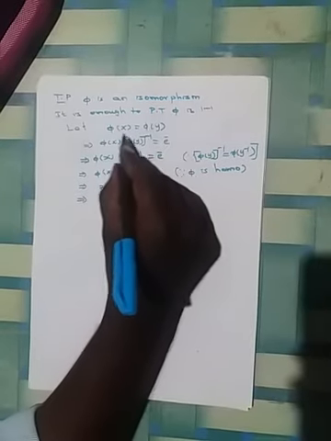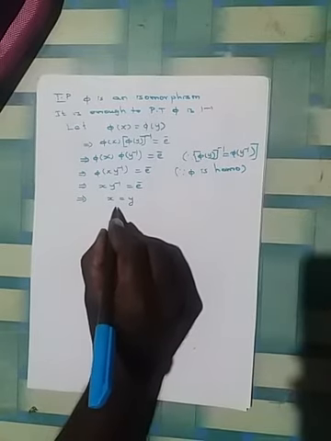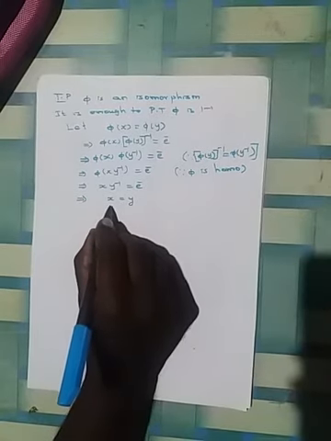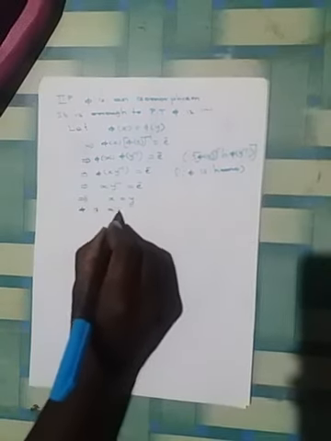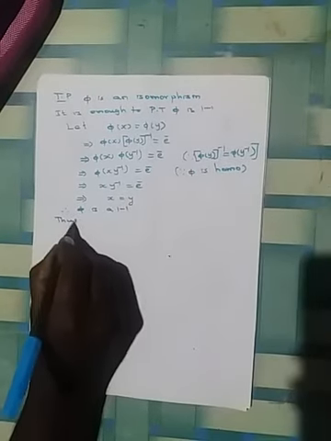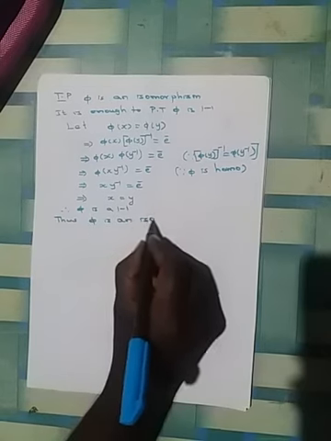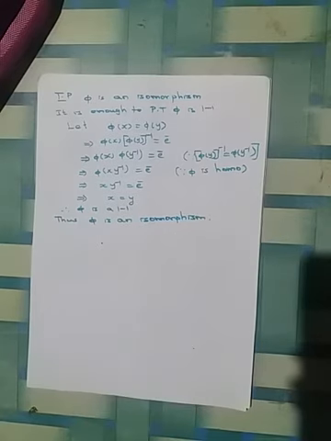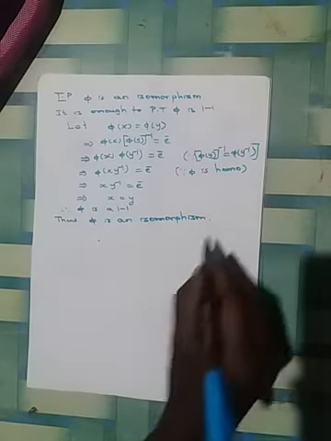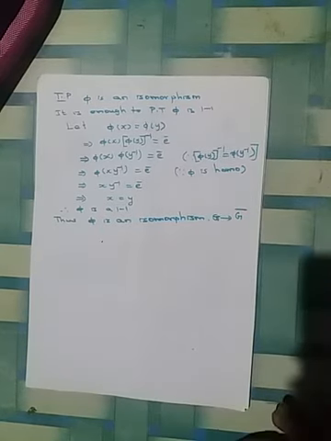Therefore we have proved that if phi of x equal to phi of y, then x equal to y. Therefore phi is a one-one function. Thus phi is an isomorphism from G to G bar. Okay, thank you.